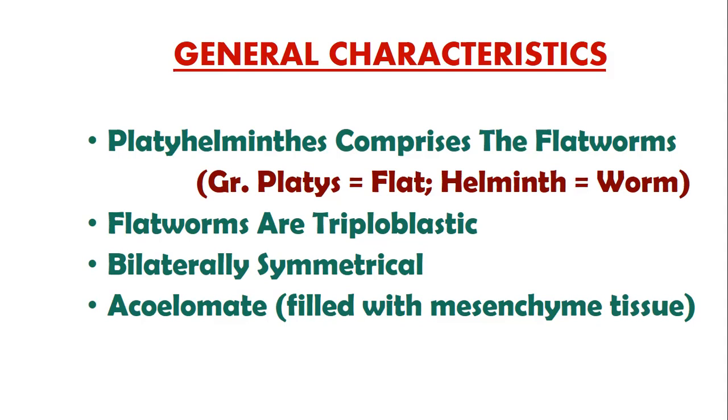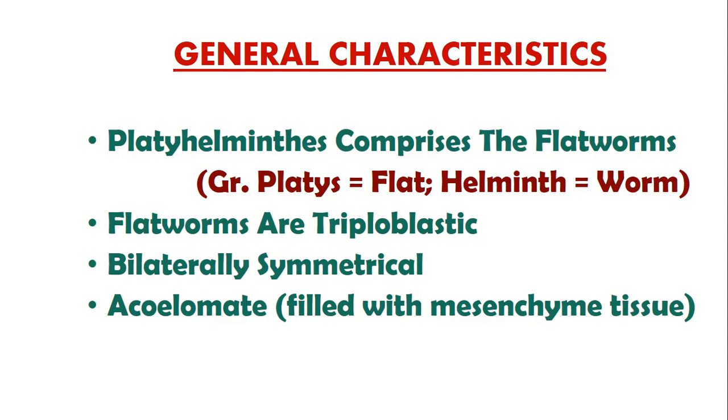Then bilaterally symmetrical. Bilaterally symmetrical means there is only a single plane through which, if we cut the body, both sections contain duplicate organs. So the body is bilaterally symmetrical. Symmetry is there only in the case of a bilateral cut.